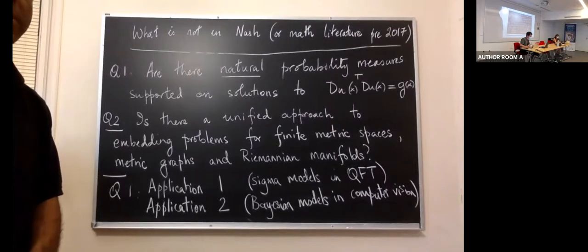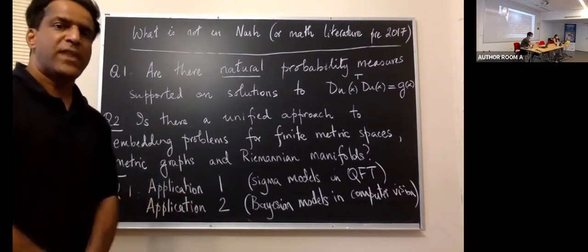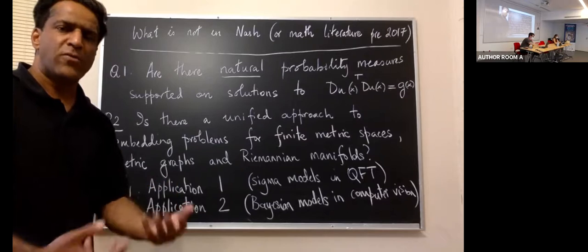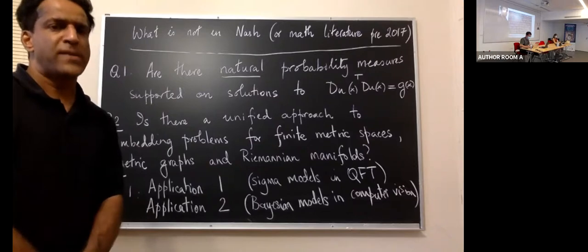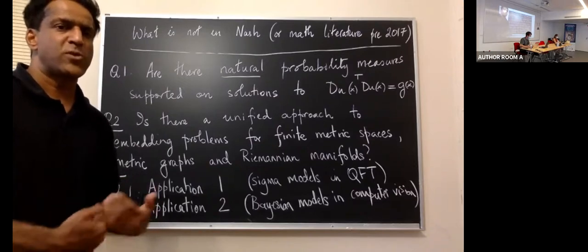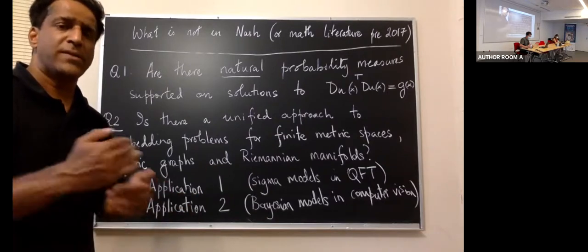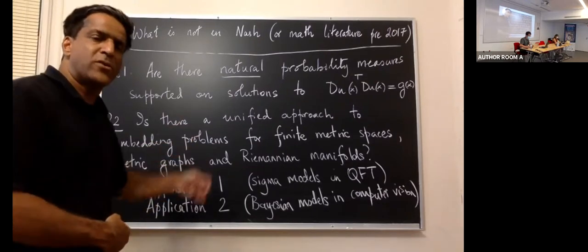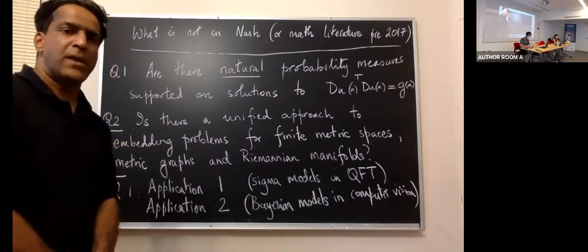One of the questions that is stimulated by the connection between the isometric embedding problem and the work on turbulence is to ask if there are natural probability measures supported on isometric embeddings. The central concern in turbulence is to find a rigorous explanation for the Kolmogorov universality. And one of the ways we would like to formalize that as mathematicians is to construct Gibbs measures which are supported on solutions to the Euler equations. So once one has seen the connection between turbulence and the embedding problem, even if it is at the level of technique, it becomes natural to go back to the embedding problem and to ask if one can import ideas from turbulence and apply them to the embedding problem.